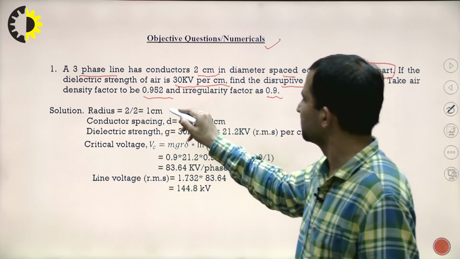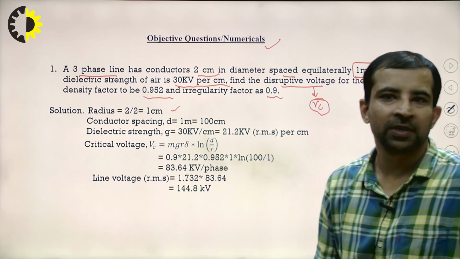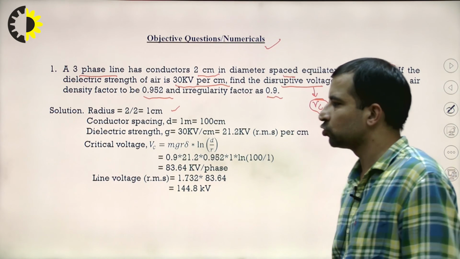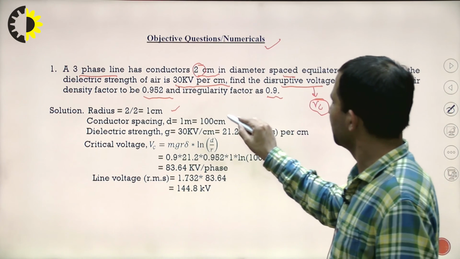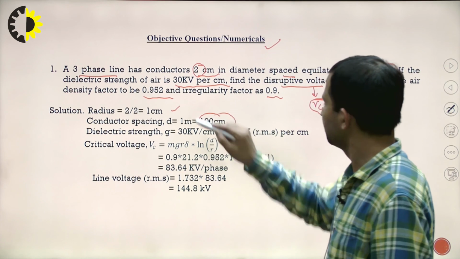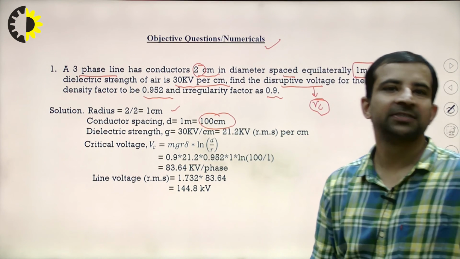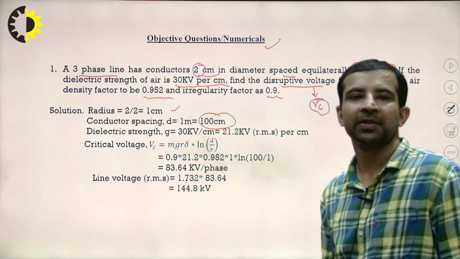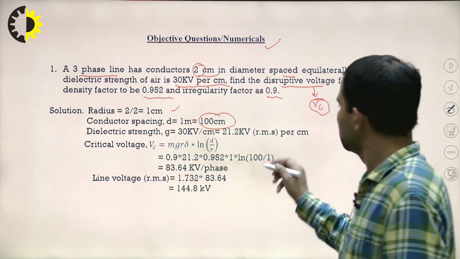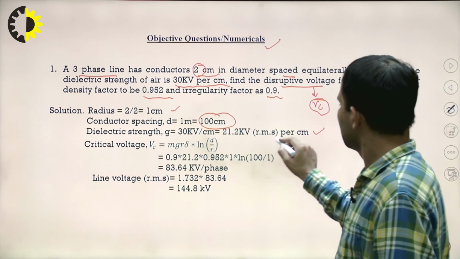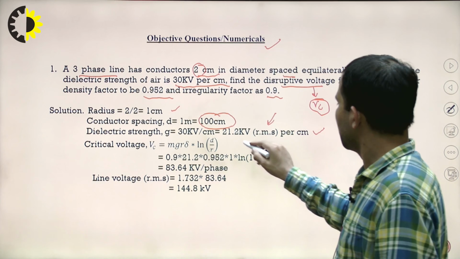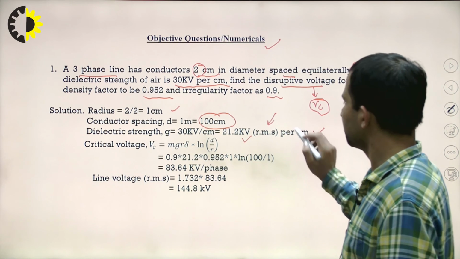So, what is the radius? The diameter is 2, so the radius is 2 by 2. What is the conductor spacing? That is 1 meter or 100 centimeter. The dielectric strength is given to be 30 kV per centimeter. And now the RMS value is 21.2 kV RMS per centimeter.